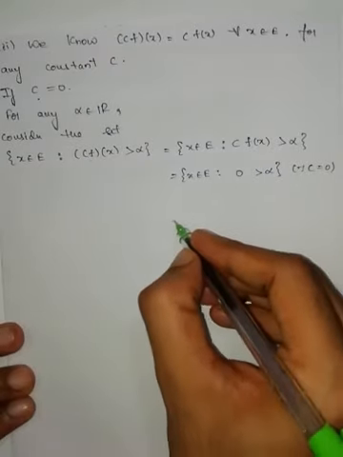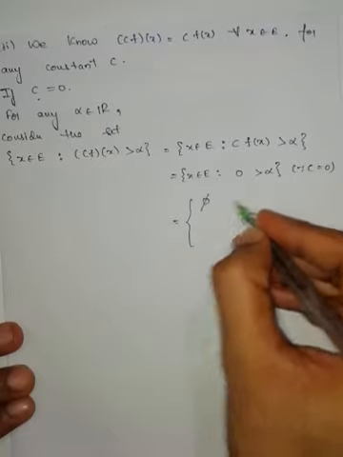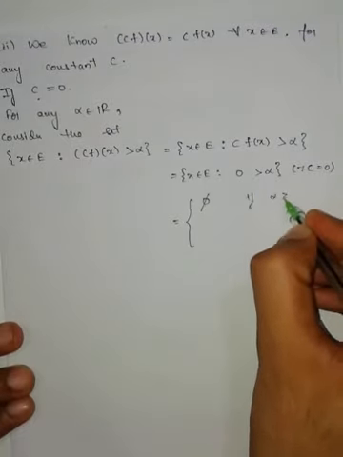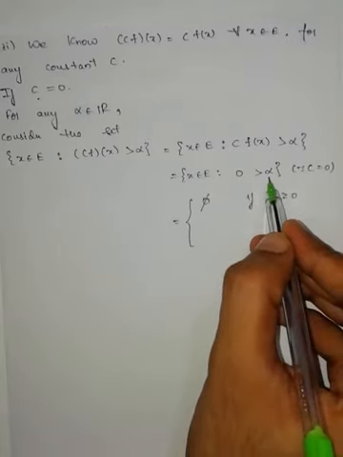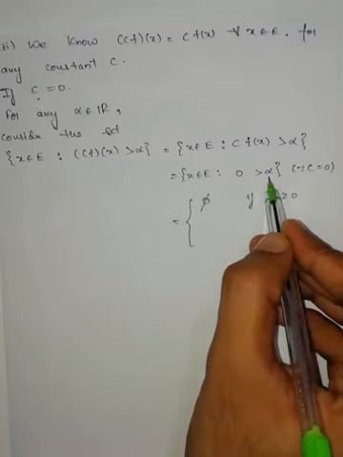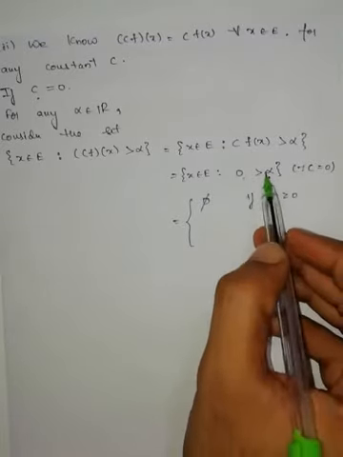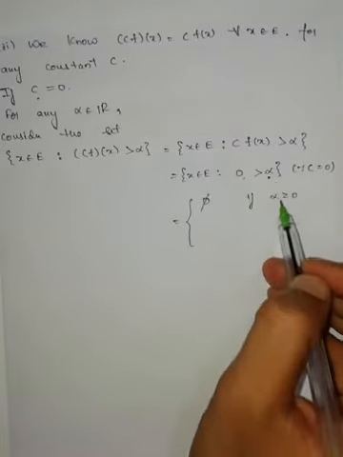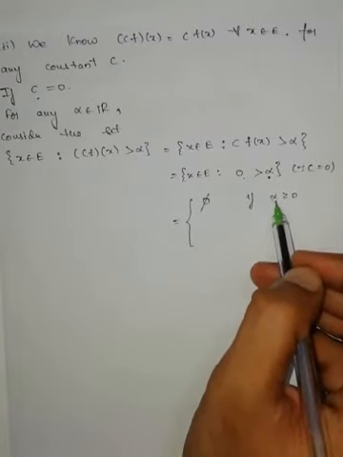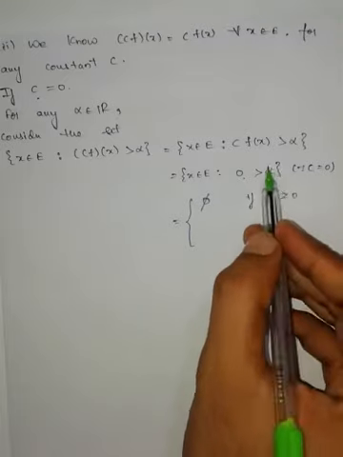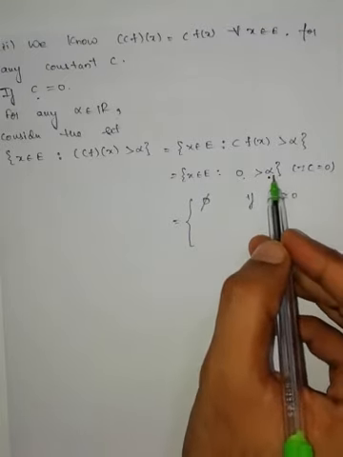Now this set becomes empty if alpha is greater than or equal to 0. If I take alpha greater than or equal to 0, then 0 can't be strictly greater than that, because if I substitute alpha equal to 0 also, 0 can't be greater than 0.